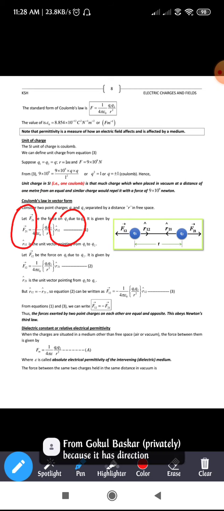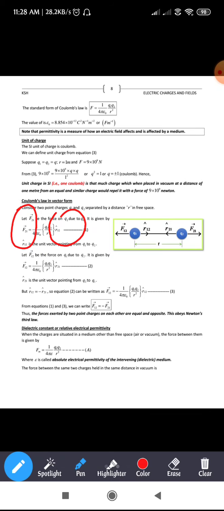We have taken vector force, yes, exactly Gokul, because it has a direction. See here, in which direction is the vector F21 directed? It is directed in this direction. So take the unit vector which is directed towards the vector F21.